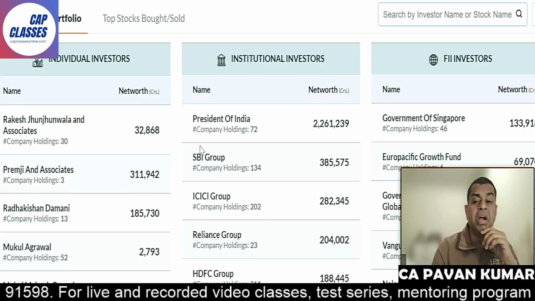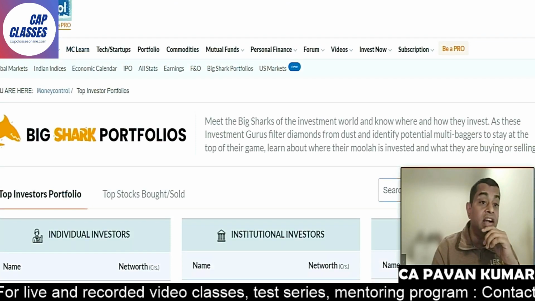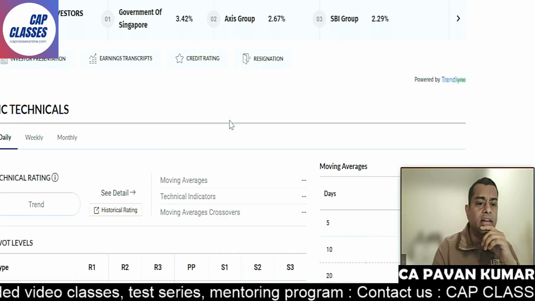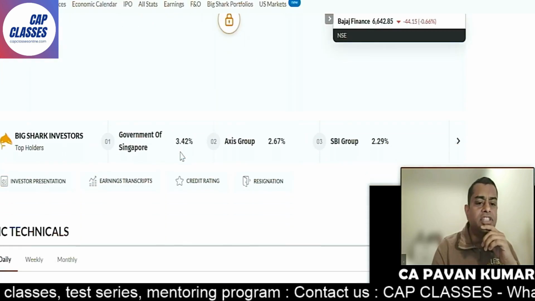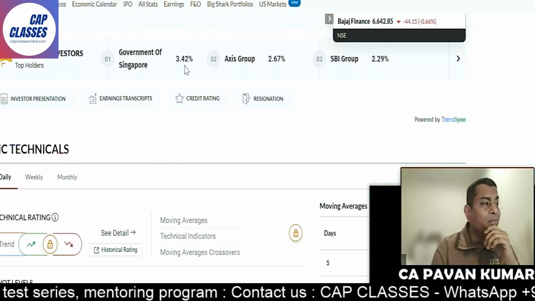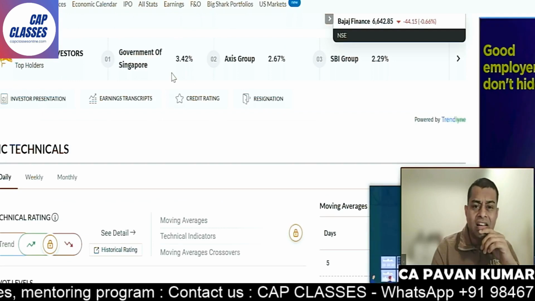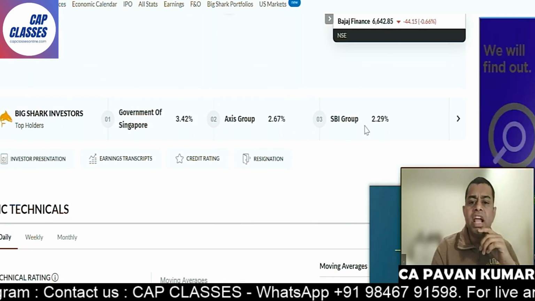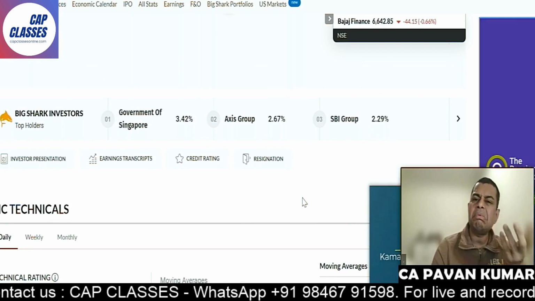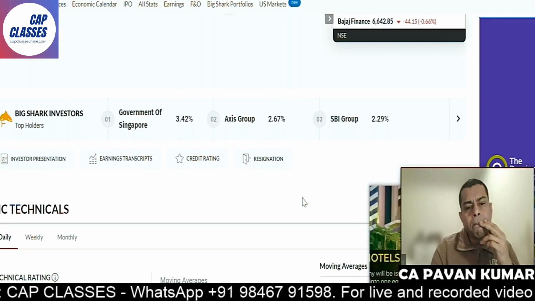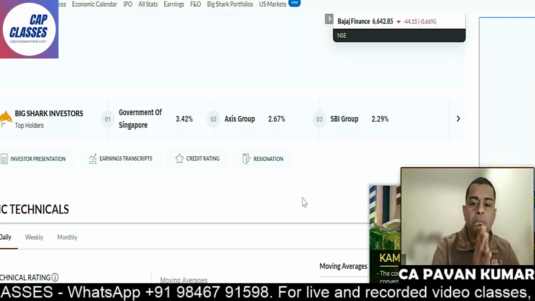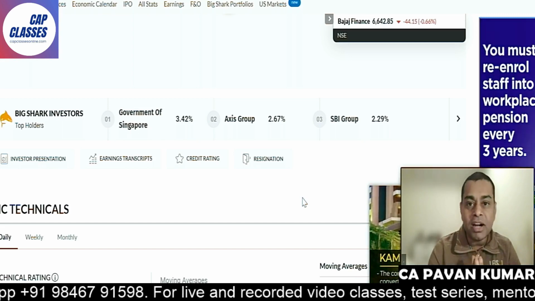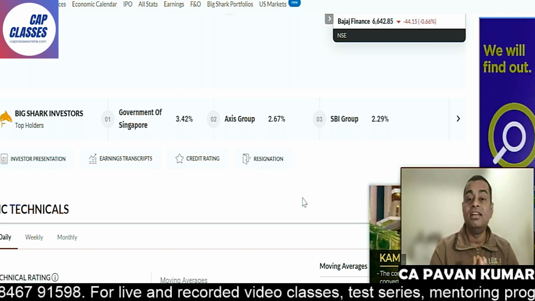And if you look at the number of shares they have held, look here. Government of Singapore, 3.42%. Axis Group, 2.67%. SBI Group, 2.29%. What are these things? That means it is proof that this company is a diamond. This company is not dust. Like that you can do.